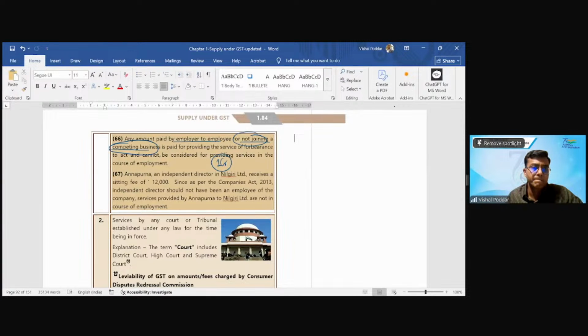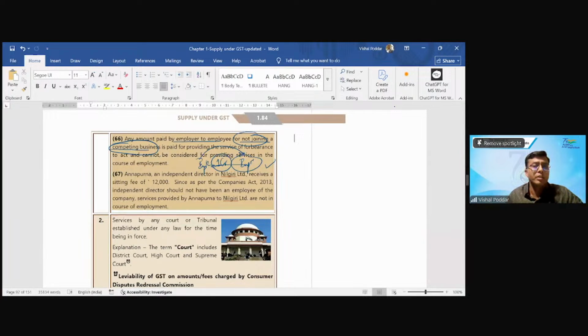Correct? I hope you are getting the example. Now the question is, again, what is happening? An employer is paying an amount to the employee. So obviously, the employee is giving something to the employer, and that is why the employer is paying. Now the question is whether this is leviable to GST. The answer is yes. Why?